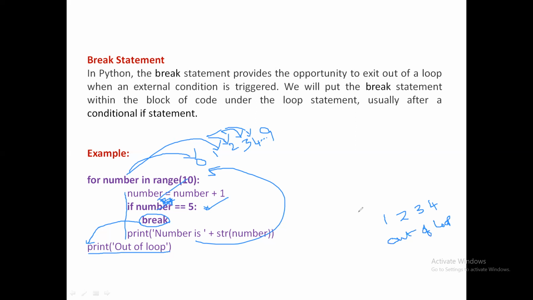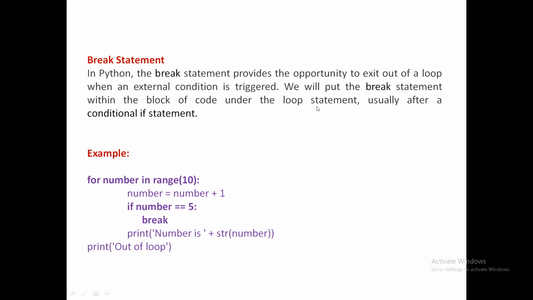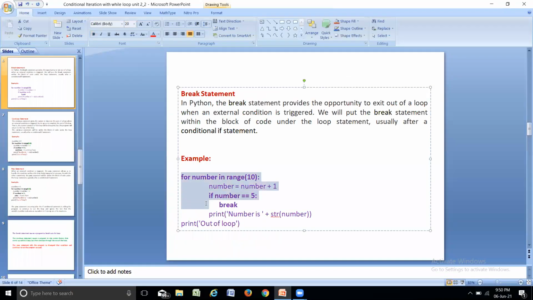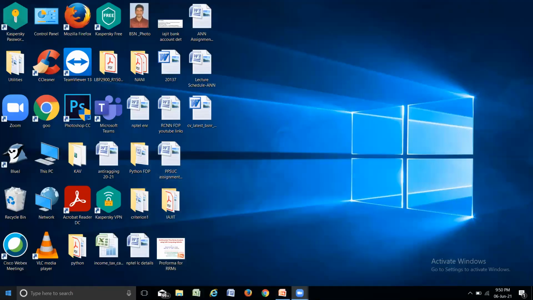Let us test this program now with the help of our IDLE. I just copy this program, then execute it with IDLE. Okay, copying it. Let us open IDLE here.